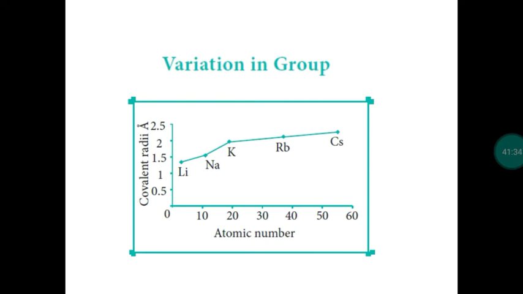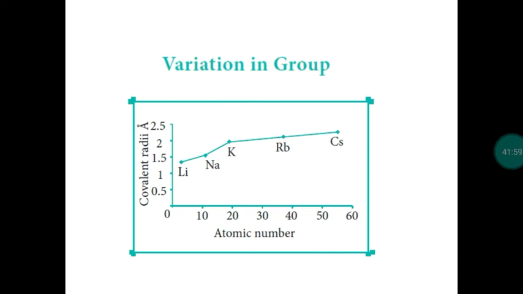So top to bottom, electrons are added in the next shell, so atomic size increases. Then the screening effect will be predominant because more inner shells are there. So the shielding effect or screening effect will be predominant. Effective nuclear charge will be lesser, right? So which will be predominant? The screening effect will be predominant over the effective nuclear charge.